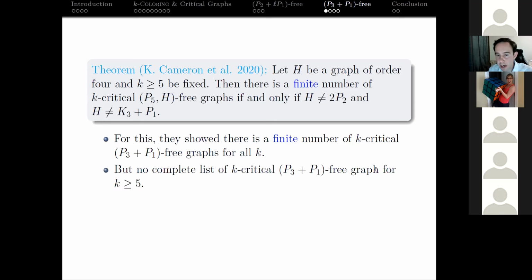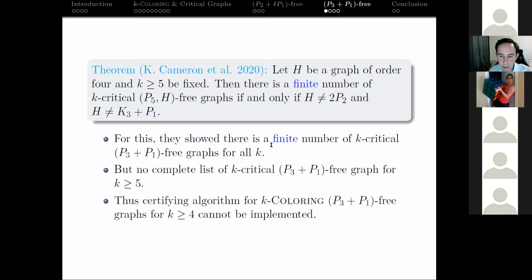Right, but like our result, there was no complete list of these given, right? So no algorithm that could be given. A complete list was known for 4-critical, but for k greater than or equal to 5 it wasn't known. So we can't implement any of those k-coloring algorithms for any k greater than or equal to 4. Right, so we can only solve 3-coloring in polynomial time if we want to certify a no answer. And 3-coloring is not very big.